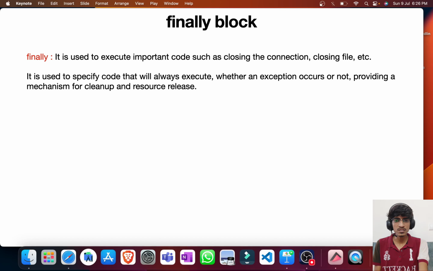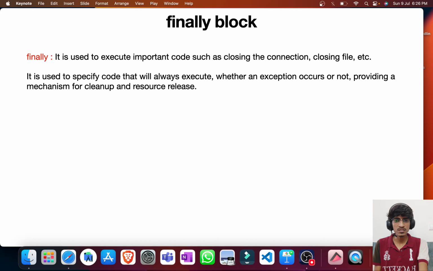then the starting of the program, then the try block, and of course the catch block is skipped, but still the finally block is getting executed. Also we can use the finally block just after the try block. So let me remove the catch block here and run it. This time also we'll get the output, and if I throw an exception here, then also this finally block is getting executed. And after that, as I am not handling the exception with a catch block, our program is terminated abnormally in between, and the rest of the code is not getting executed this time.